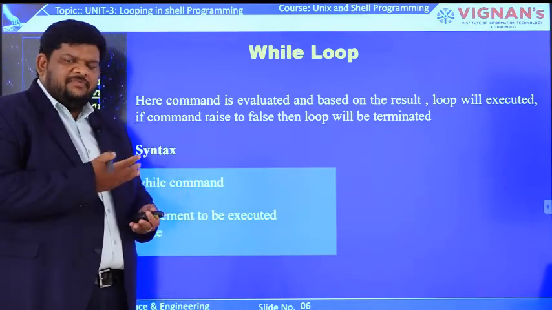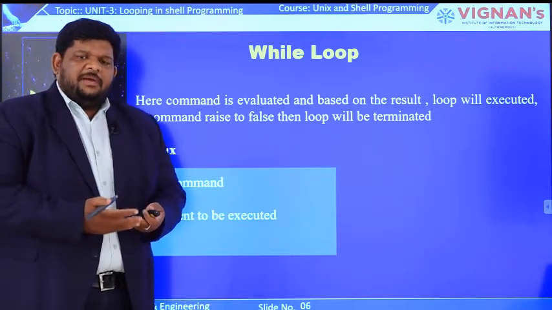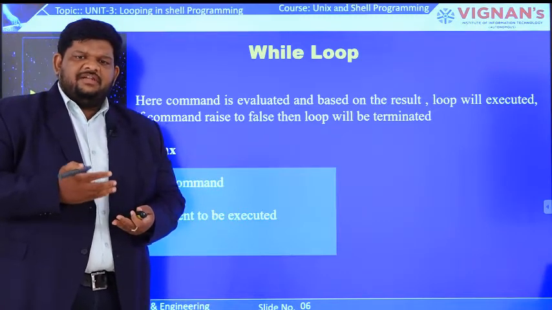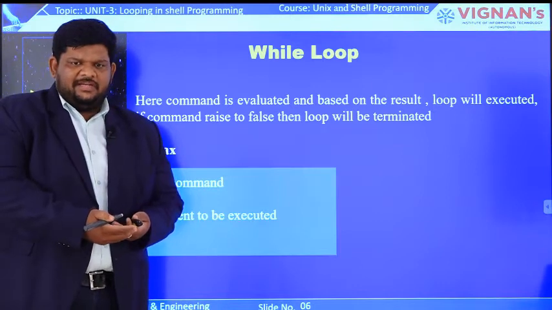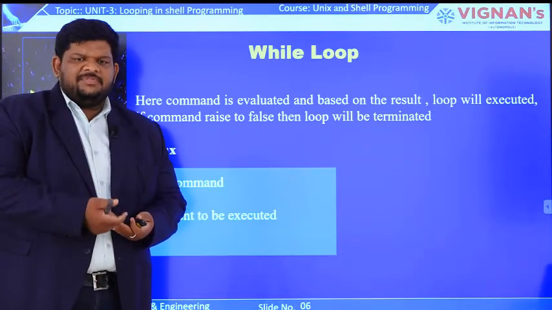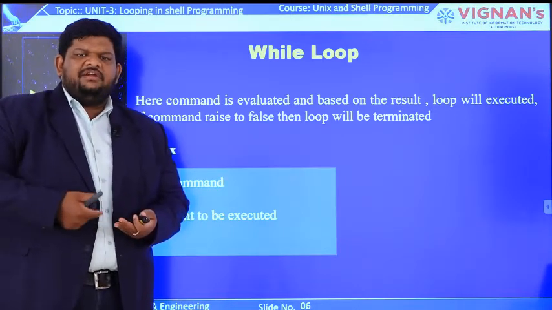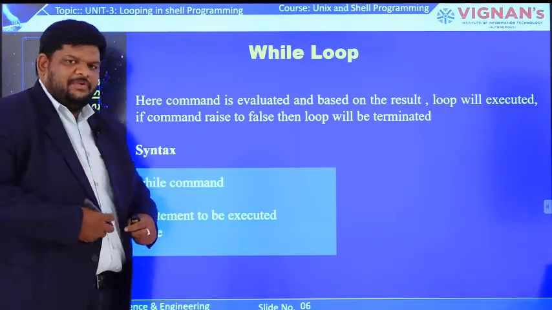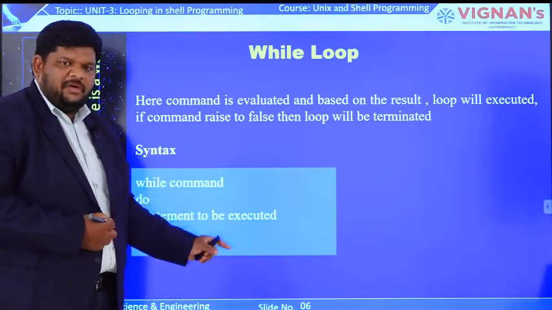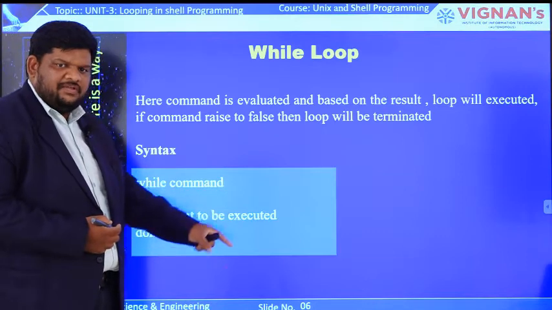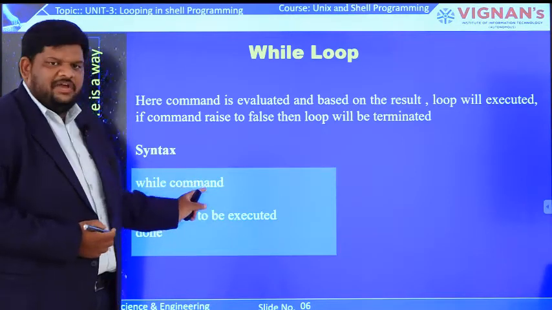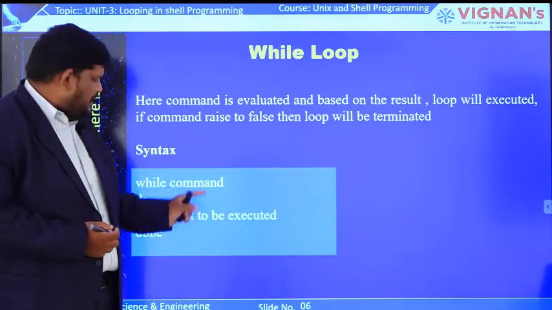But whereas in for loop, the number of iterations was based on the number of items present in the item list. For example, if 5 items are there in the item list, 5 iterations will be done. So coming to while loop, the execution of the body of the while loop depends on the result of the test evaluation or the result of the command.